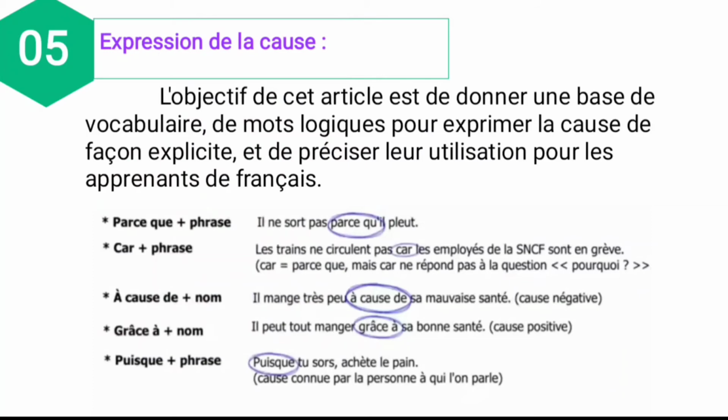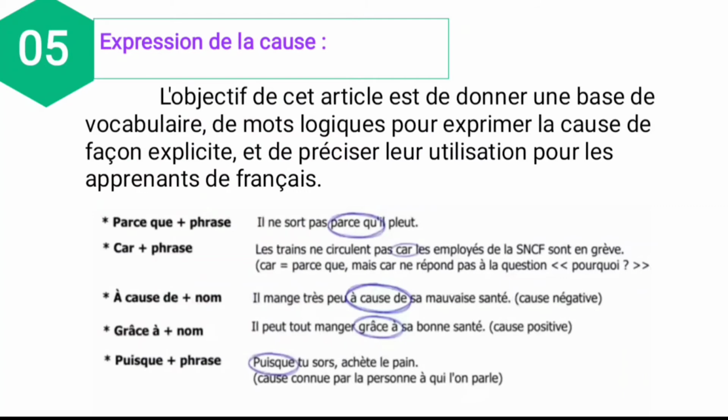Car plus phrase. So what is the meaning of car? Car also means because only. It is used in informal language. It is not considered for formal conversation. So it also means because only. See the example. Les trains ne circulent pas car les employés de la SNCF sont en grève.